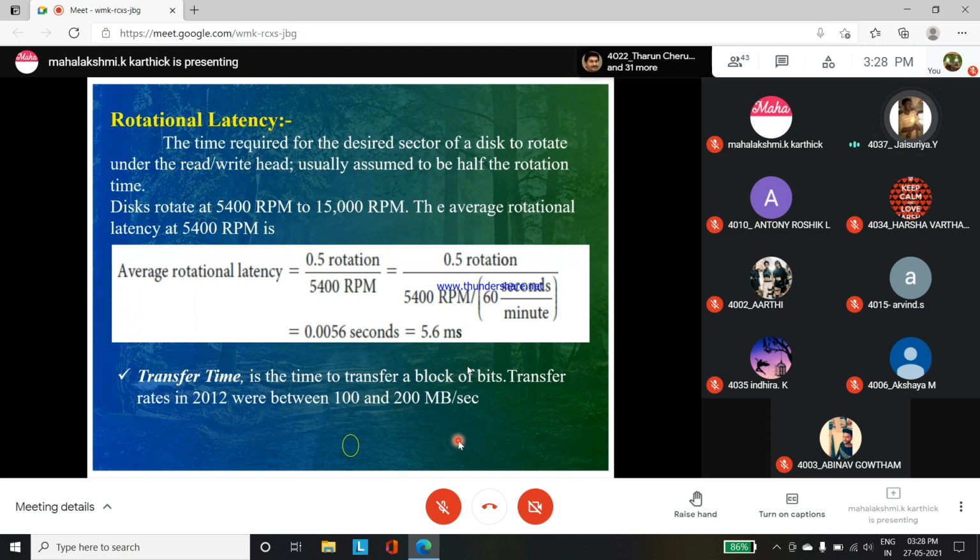Transfer time is the time required to transfer data. The transfer rate is the rate at which data flows between the drive and the computer. So it is the time taken for data to transfer between the storage device and the computer. In recent times, in 2012, the transfer rate is between 100 and 200 megabytes per second. Within one second, we can transfer 100 to 200 megabytes in the latest technology.